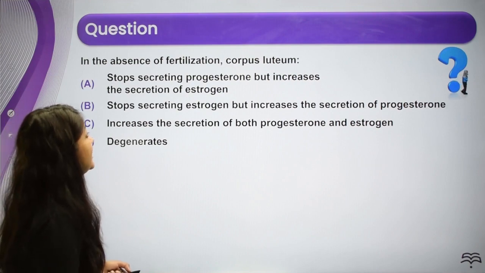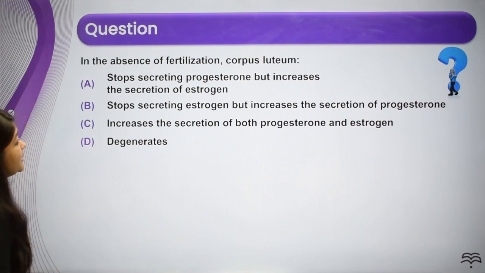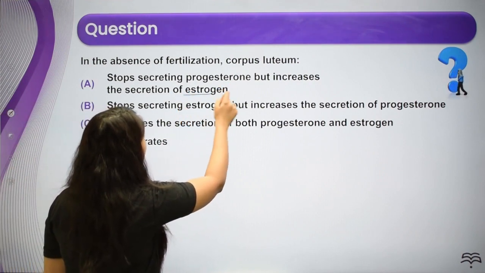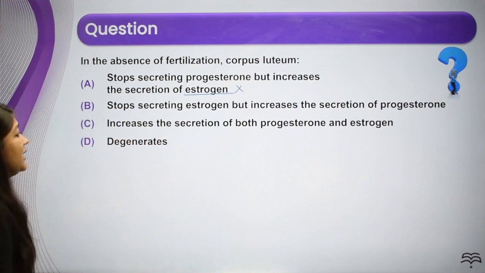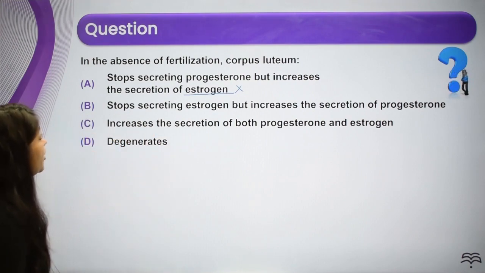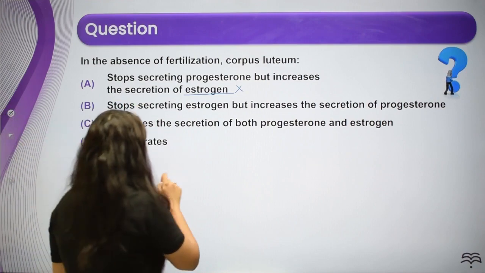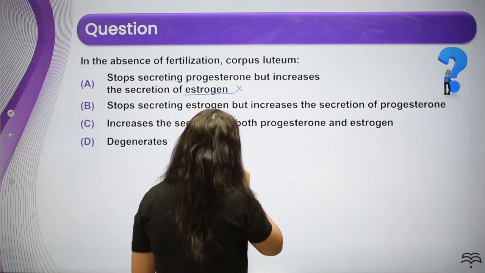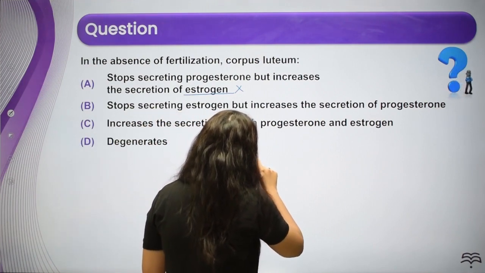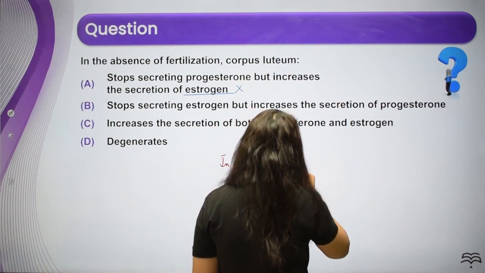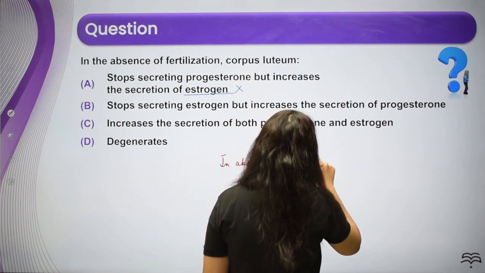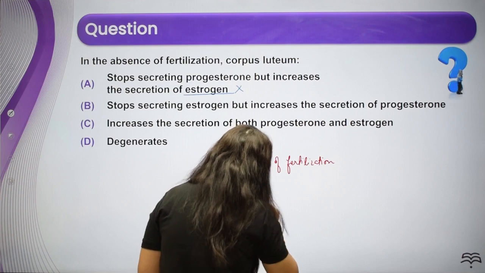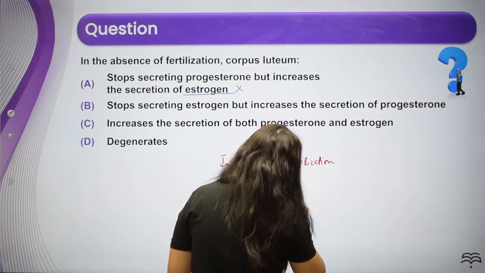In the absence of fertilization, what happens to the corpus luteum? It stops secreting progesterone but increases the secretion of estrogen, right? When we talk about corpus luteum, we don't think about estrogen. Stop secreting estrogen but increases the secretion of progesterone. देखो, absence of fertilization है. In the absence of fertilization, this corpus luteum degenerates.